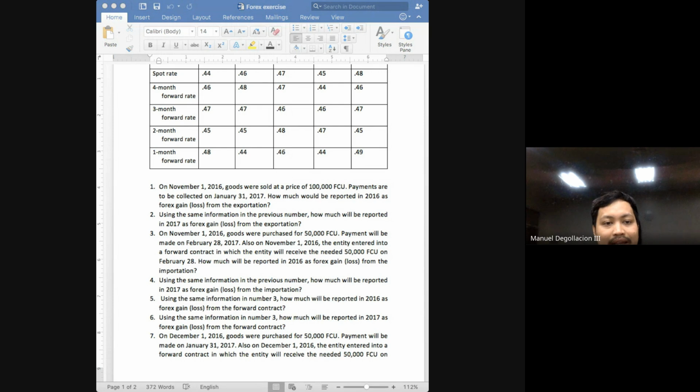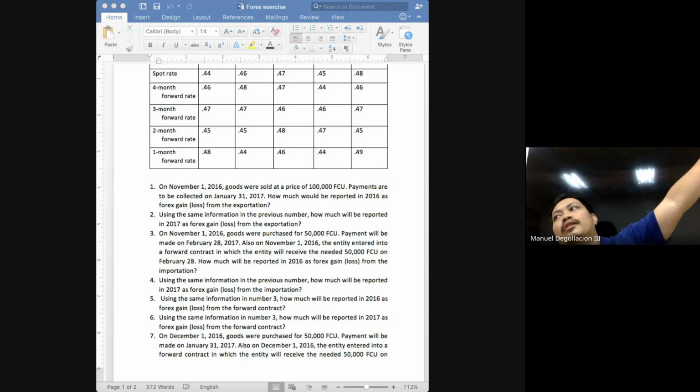So moving on to accounting class, upon entering into a forward contract, you will record forward contract receivable and forward contract payable class. The forward contract payable is payable in pesos and it is fixed in amount based on the predetermined rate. Okay, it is now based on the forward rate. The forward contract receivable class is to be settled by receiving foreign currencies.